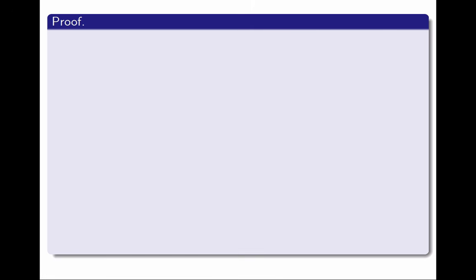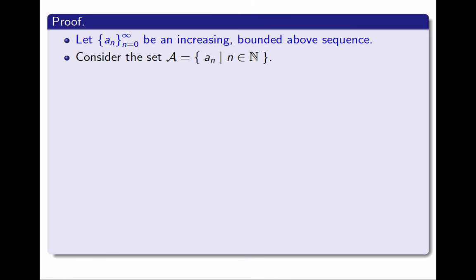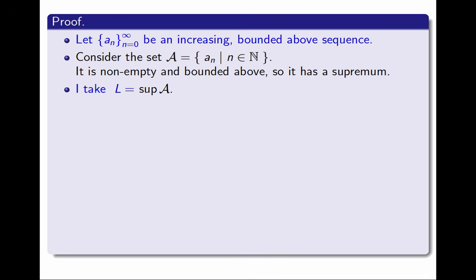Here's how the proof goes. I begin with a sequence a_n. I assume it is increasing and bounded above. I want to prove it's convergent. I consider the set, I'm going to call A, of all the terms of the sequence. This is the range of the sequence as a function. And this set is non-empty, because there's at least one element in it, and is bounded above. That was one of the hypotheses. So by the least upper bound axiom, it must have a supremum. That supremum, I'm going to call it L.